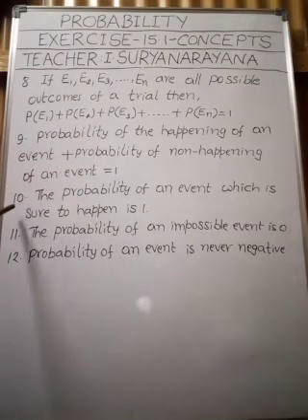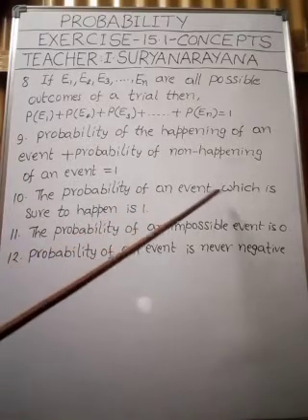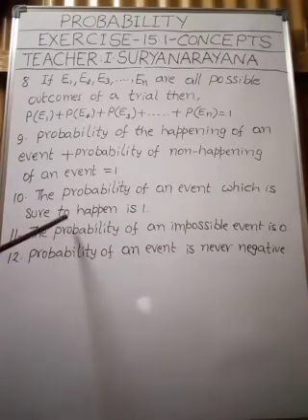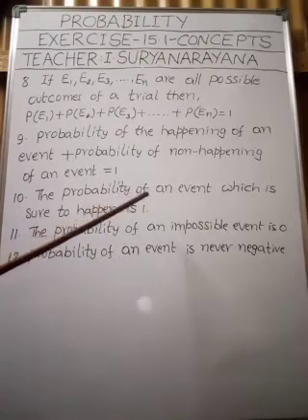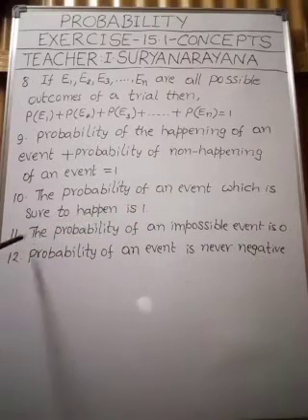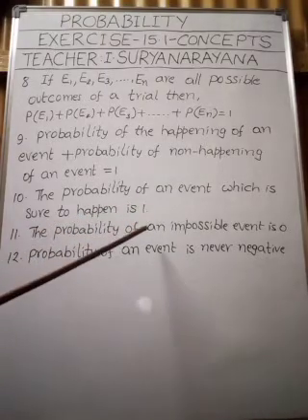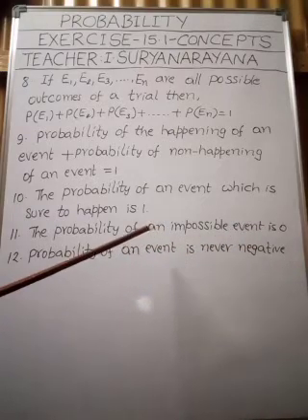Okay, my children, right. Come to point number 10. The probability of an event which is sure to happen is 1. The probability of a sure event is equal to 1. Okay, my children. Similarly, the probability of an impossible event is 0. Okay, my children. Right.